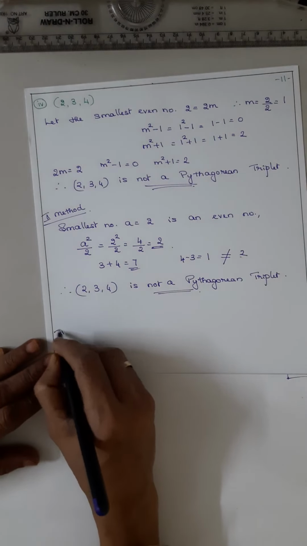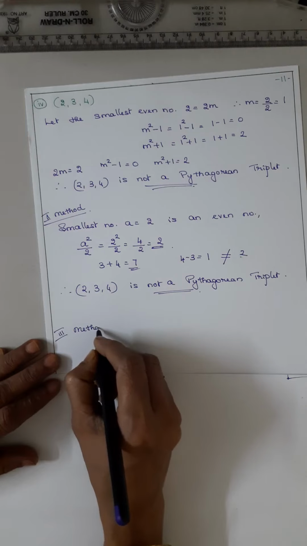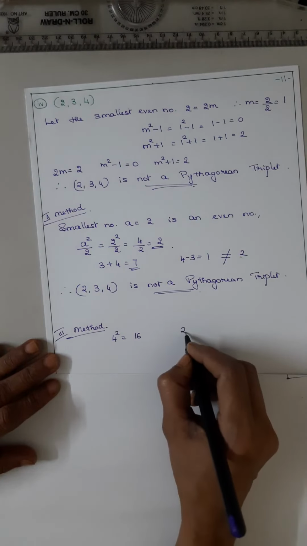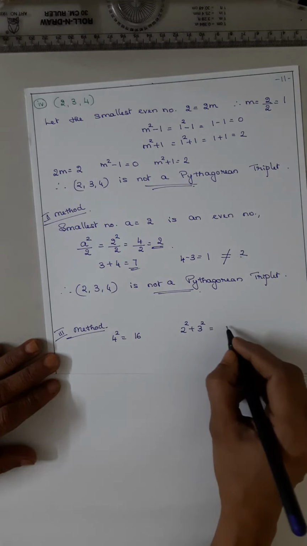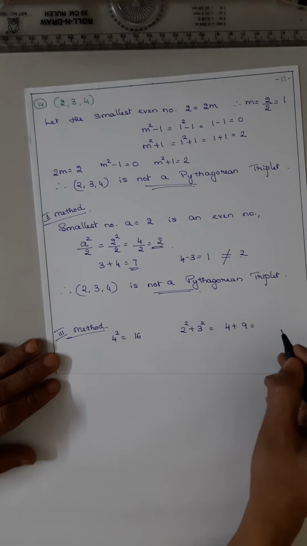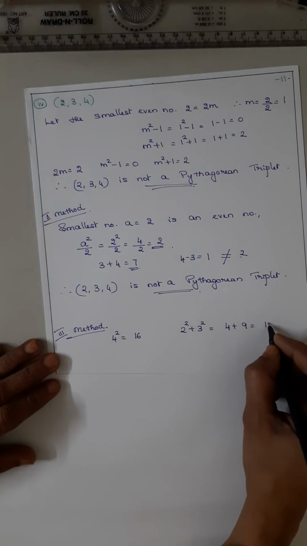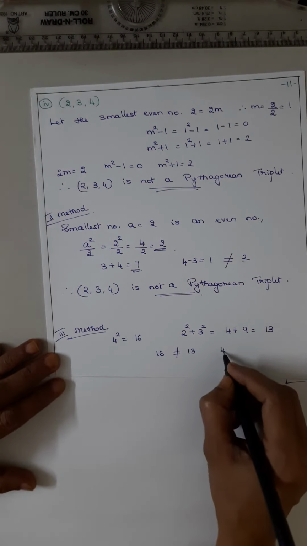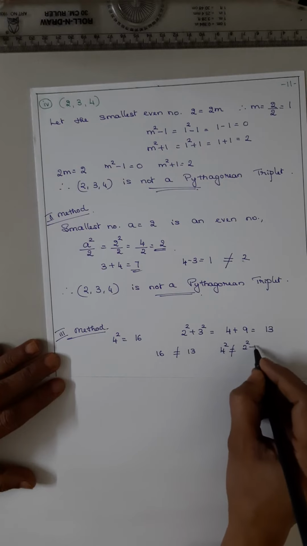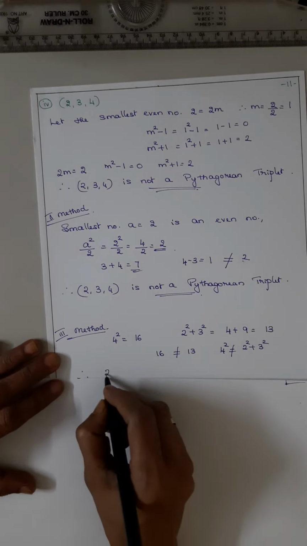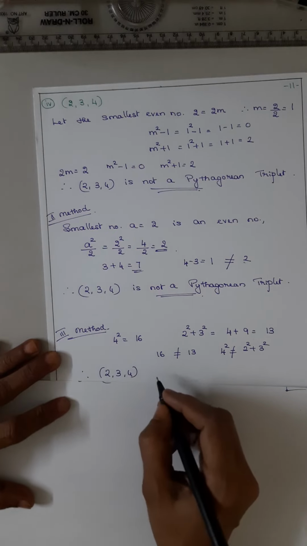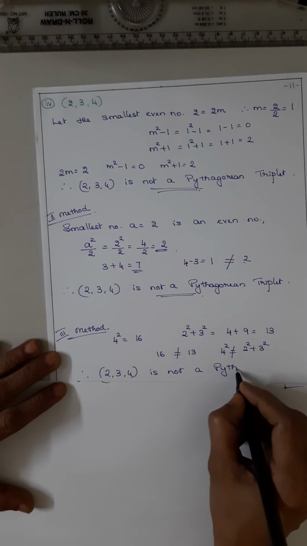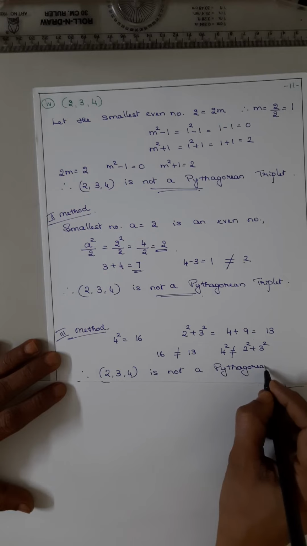And for confirmation, the biggest number is 4 squared, 16. 2 squared plus 3 squared: 2 squared is 4, 3 squared is 9, 9 plus 4 is 13. So 16 is not equal to 13. 4 squared is not equal to 2 squared plus 3 squared. Therefore 2, 3, 4 is not a Pythagorean triplet.